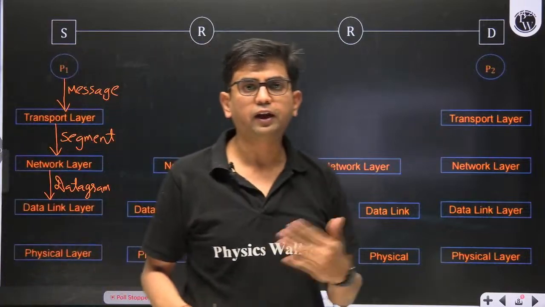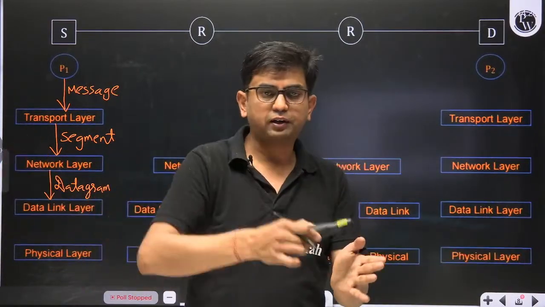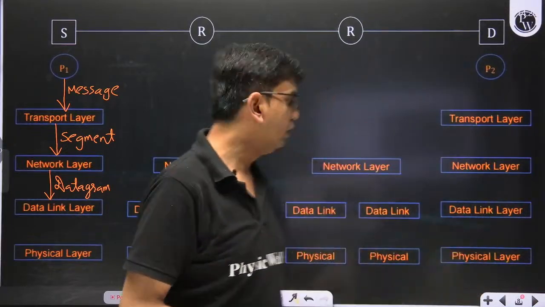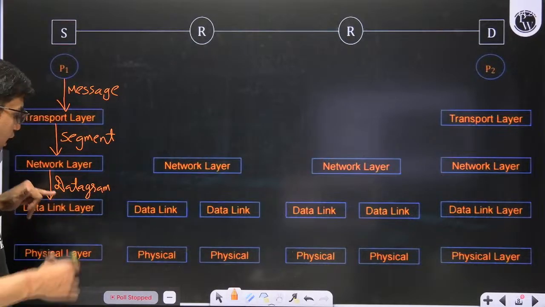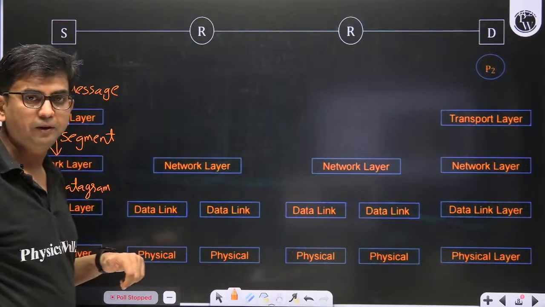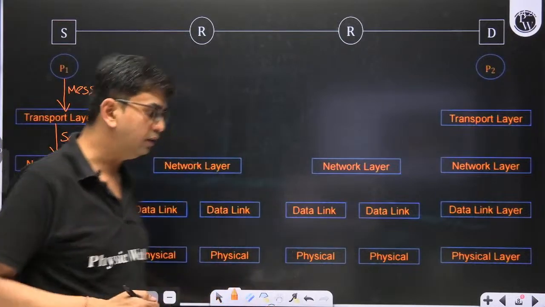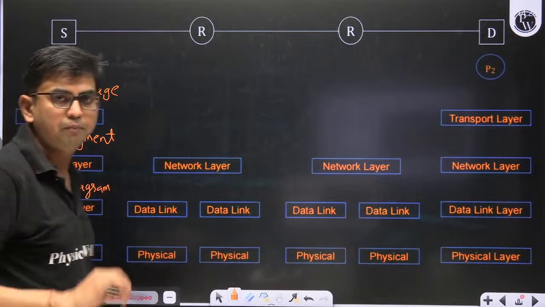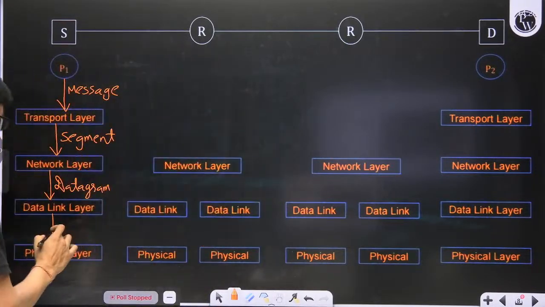Because the network layer does routing, node to node delivery, from one node to the adjacent node to the adjacent node. So the network layer gives the datagram to the data link layer. The data link layer says okay boss, I'll do that. Now the data link layer converts the datagram into a frame, encapsulating the datagram into a frame.